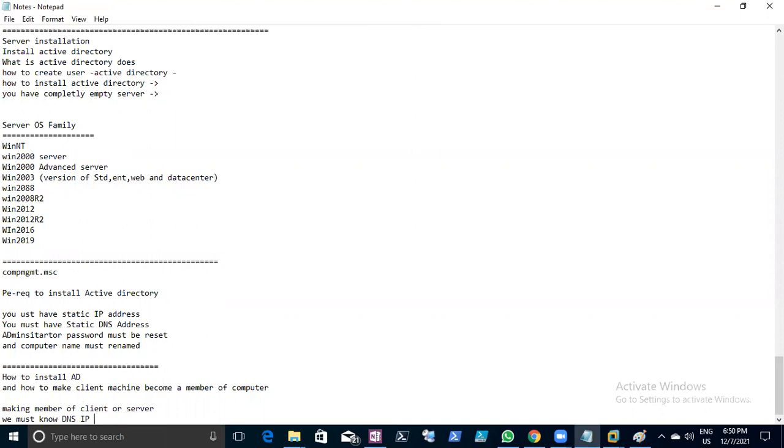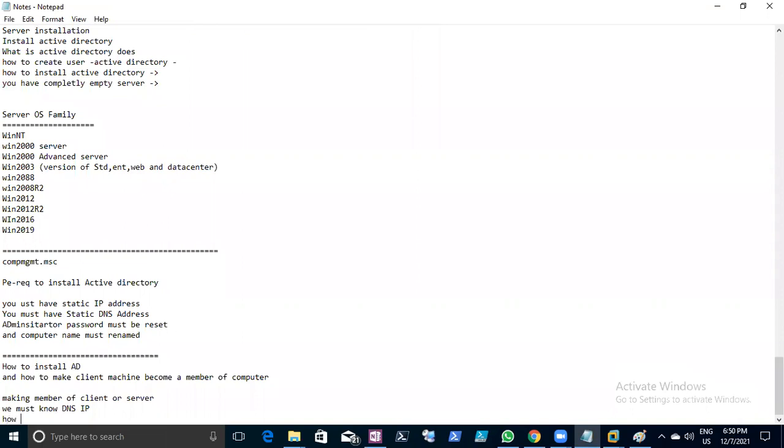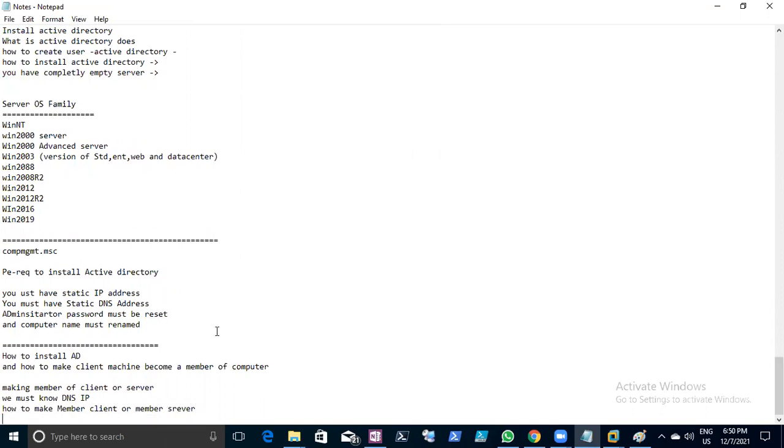Remember, without the DNS IP it will not work. But how to make a member client or member server? Okay, now you have to go to the design. First step is you have to configure